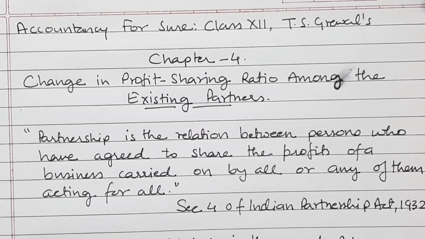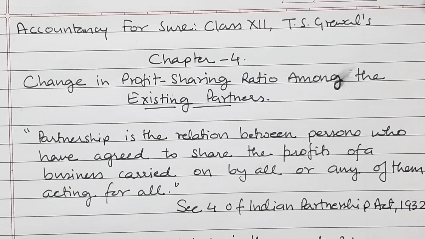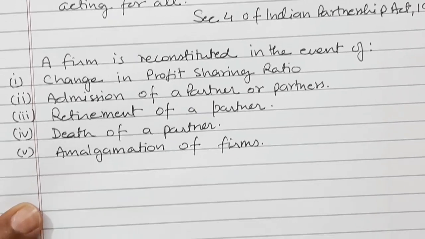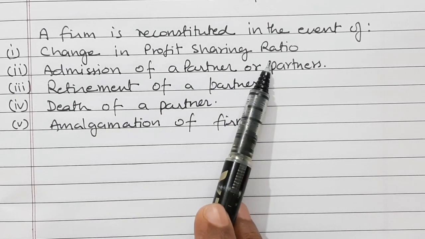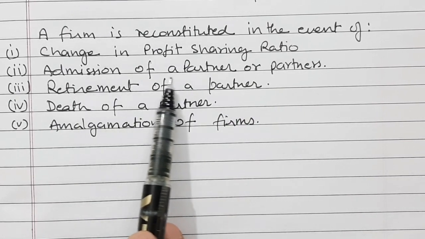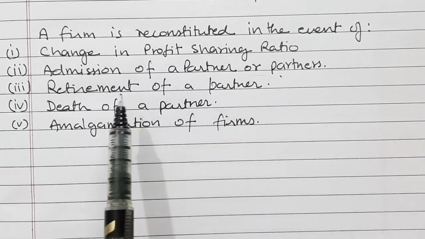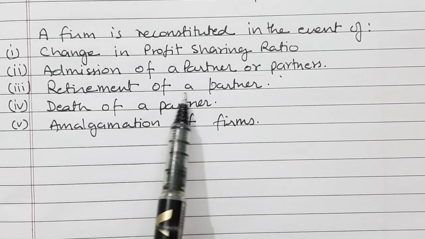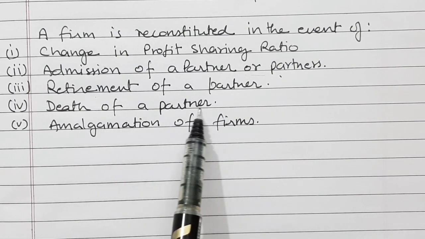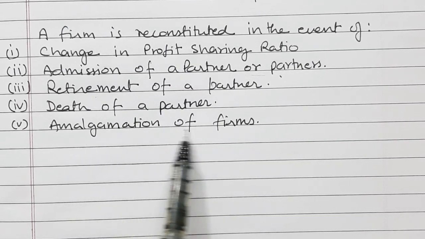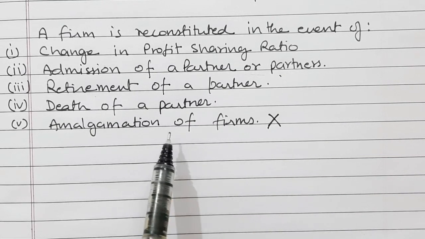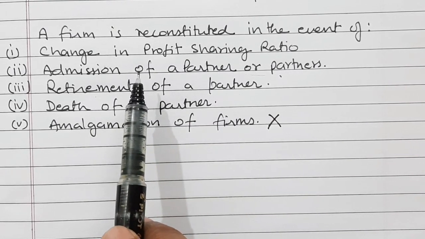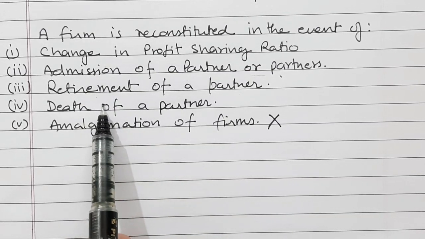In this particular chapter, we will study about the reconstitution of the firm. So, what is reconstitution of the firm? A firm is said to be reconstituted when there is a change in profit sharing ratio, or a new partner or partners are admitted in the firm, or any retirement of a partner from the firm, or death of a partner, and lastly the amalgamation of firms. But amalgamation of firms is not in our syllabus. So in class 12th accountancy, the first four topics are to be covered.